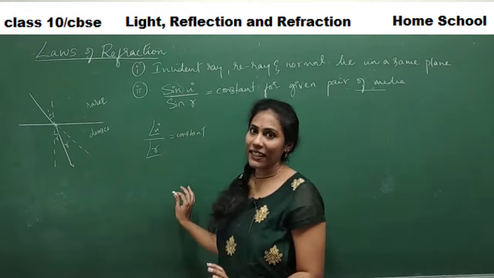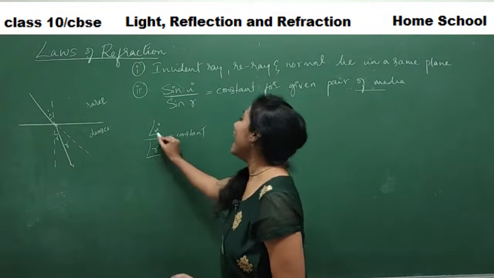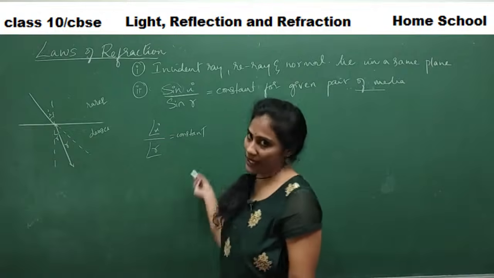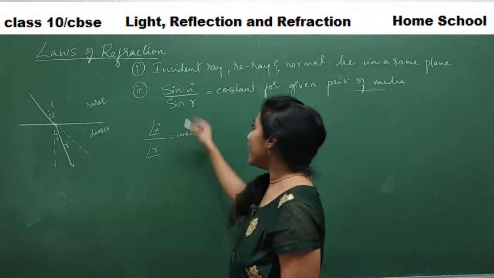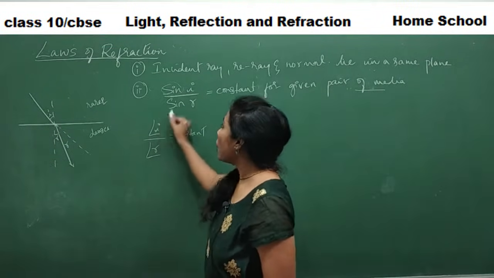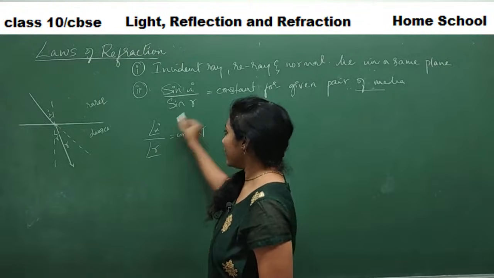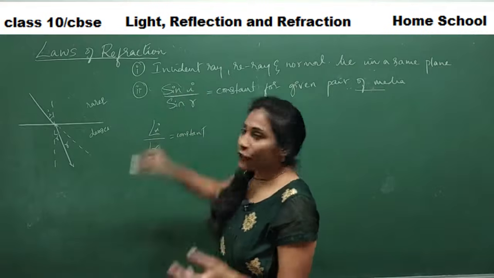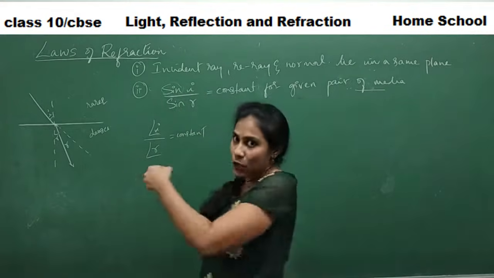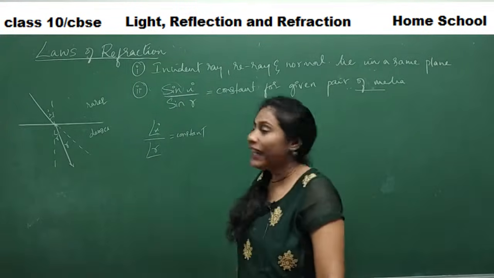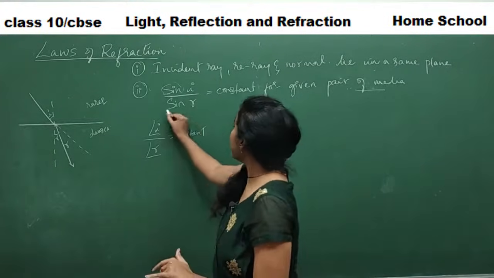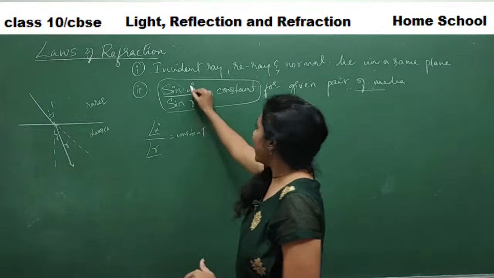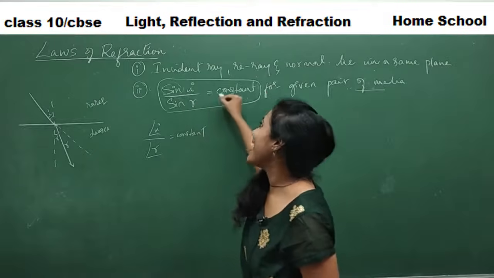That story I will tell you later. I will tell how this ratio is constant. First I'll tell you why we have called sine I and sine R instead of angle I, angle R, and why I have introduced a trigonometric function. This is what I'm explaining now. After that we will discuss the meaning of why the ratio of sine I and sine R is